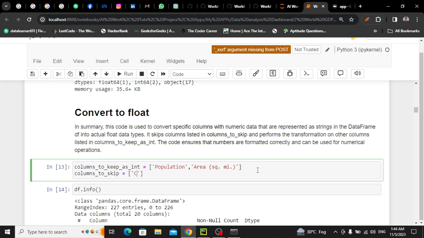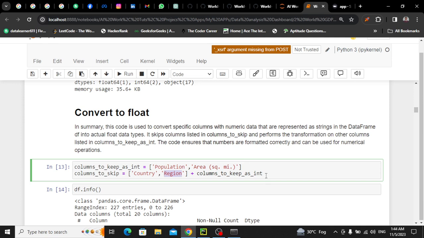In it we have country and region, so I'll simply concatenate columns to int. So within this columns to skip variable we have 4 columns: population, area, country and region. अभी के लिए बस इतना समझो.